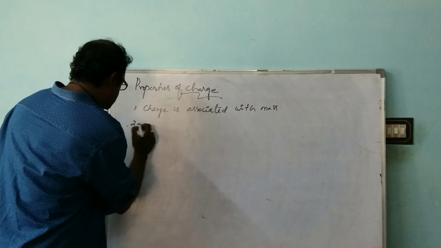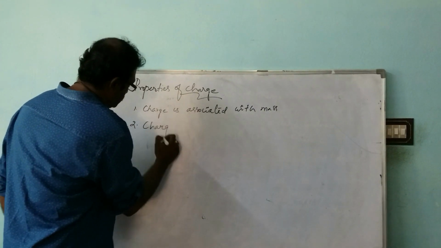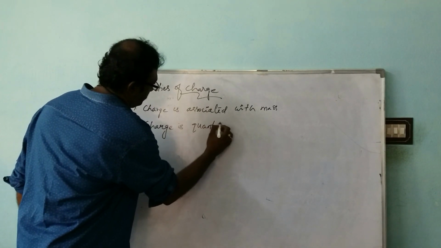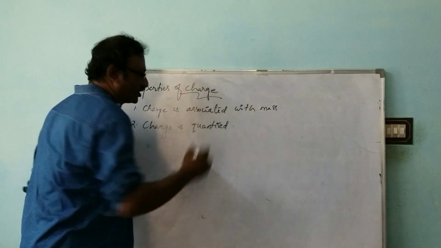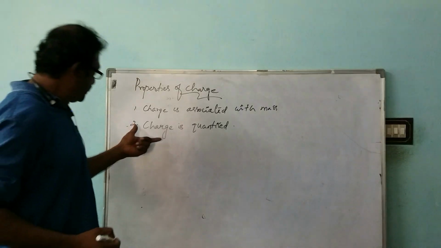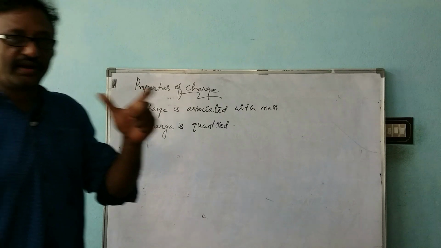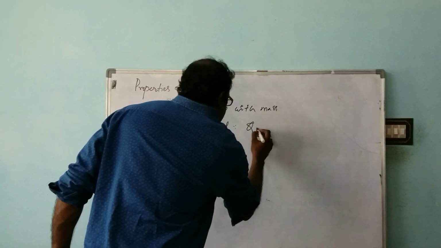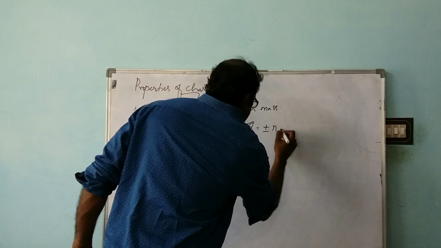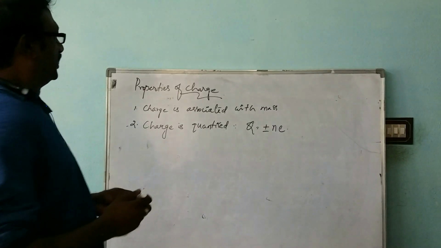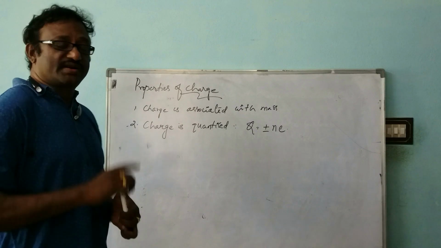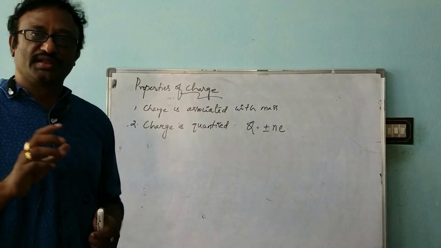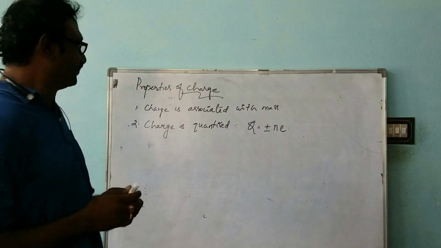And the second one is that charge is quantized. This you know very well, as you have learned it in your 10th class. And immediately after hearing this heading, charge is quantized, you just write Q is equal to plus or minus nE. The charge is always quantized and will always be in integral multiples of e.